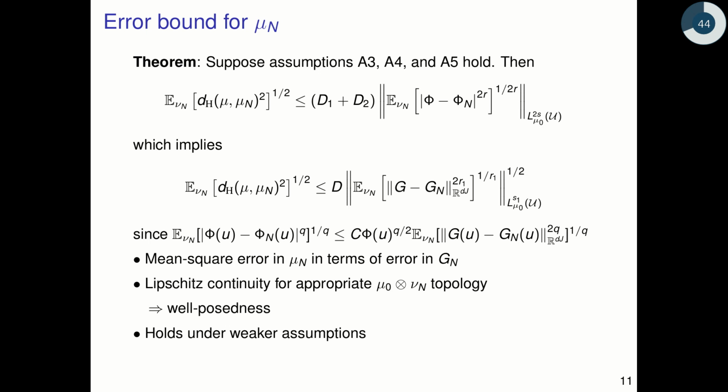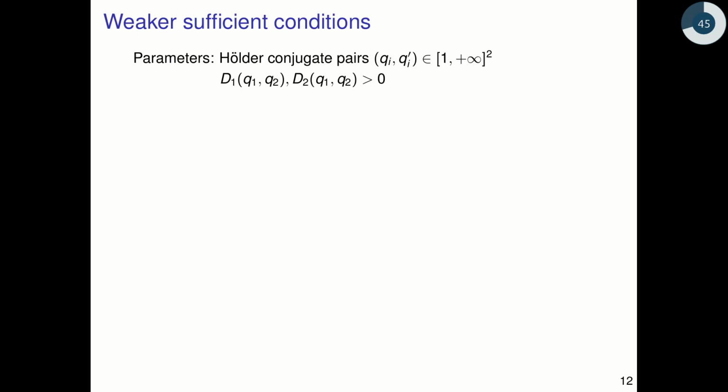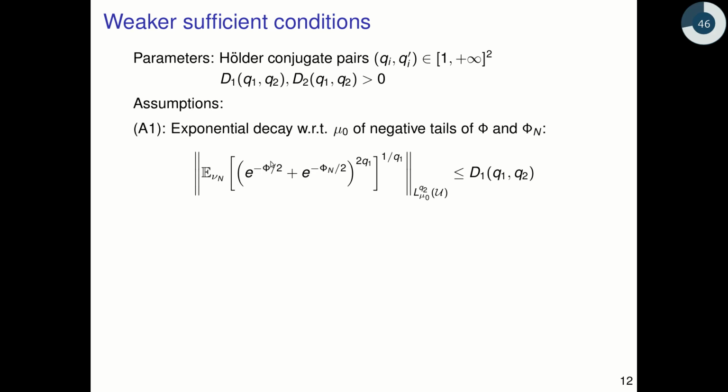I would like to also mention that the conclusions of this theorem hold under weaker assumptions. Let's just go over them very quickly. So the parameters that we need to introduce first are two pairs of Hölder conjugate exponents, qi and qi prime, and we also have two scalars, d1 and d2, that depend on these Hölder conjugate exponents, and they're strictly positive. The first assumption is an exponential decay with respect to the prior mu naught of just the negative tails of both the true misfit phi and the random approximate misfit phi n, and it's of this form.